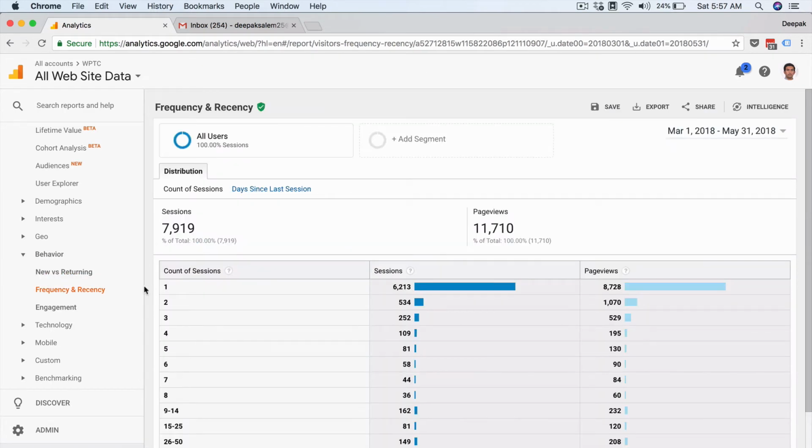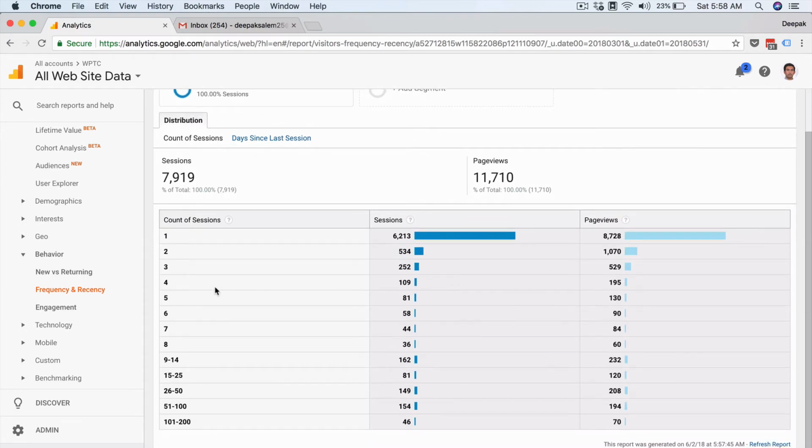Now let's have a look at frequency and recency. The goal of every website owner is to increase the frequency and reduce the recency. Here you can see count of sessions is the frequency report. We have 6,213 sessions where people visited only once and never came back to our site. Then inside the returning report, you are looking at people who visited once and people who returned. Inside frequency and recency, you are also able to look at how many people returned for the third time, the fourth time, and so on.